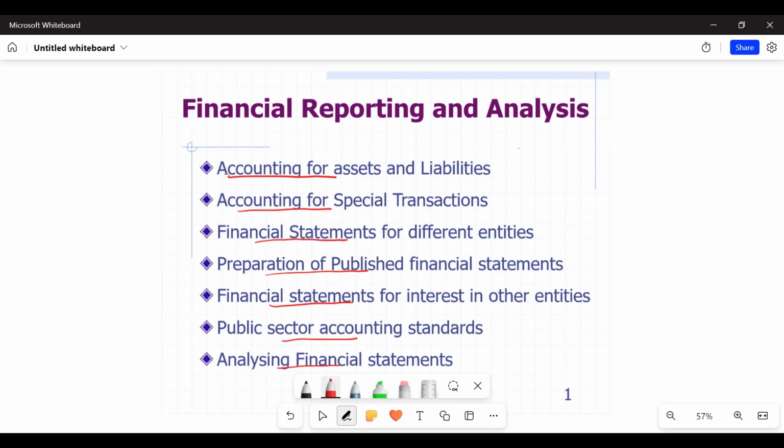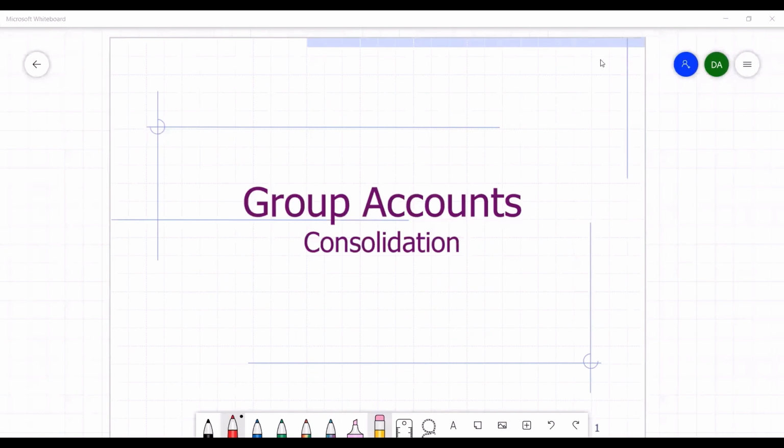I will begin this series of lessons with one of the topics which is attracting a lot of interest, and that is this particular topic on financial statements for interest in other entities. This is because under this particular topic is where we have consolidated accounts, which students seem to be so much interested in. This is therefore my first lesson on group accounts or consolidated accounts.